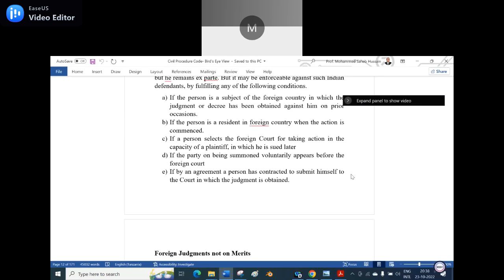They chose the law of England, UK, because in admiralty jurisdiction, in the admiralty court, the law of England is very much developed, wide, when you compare with India also.